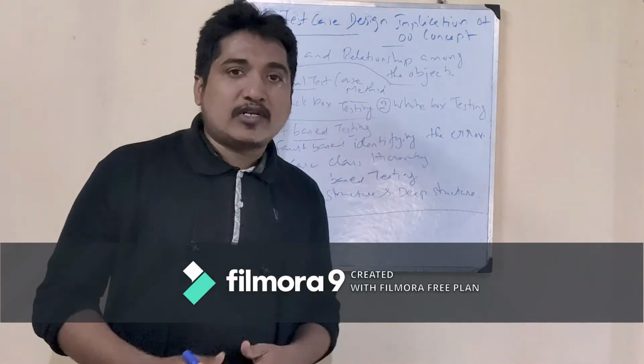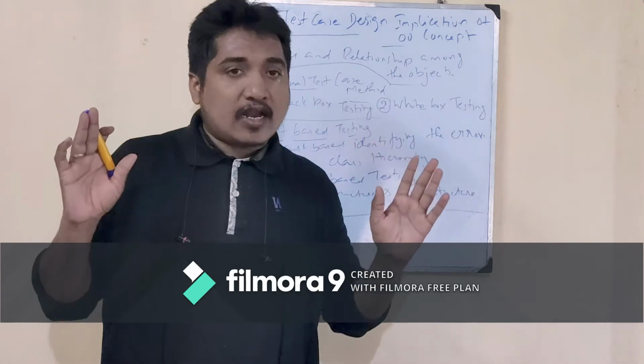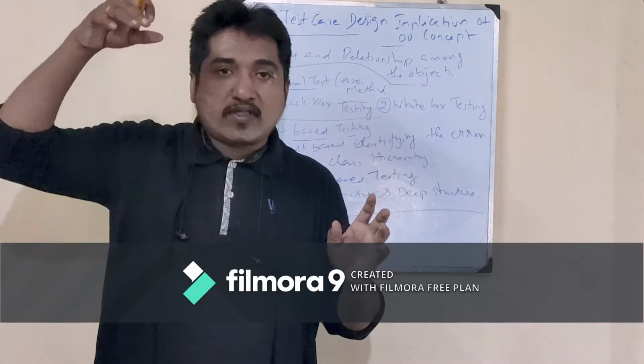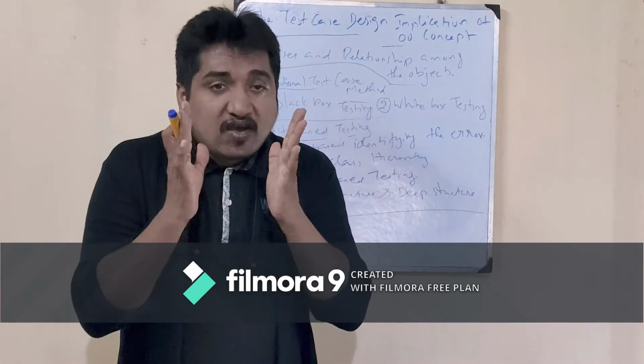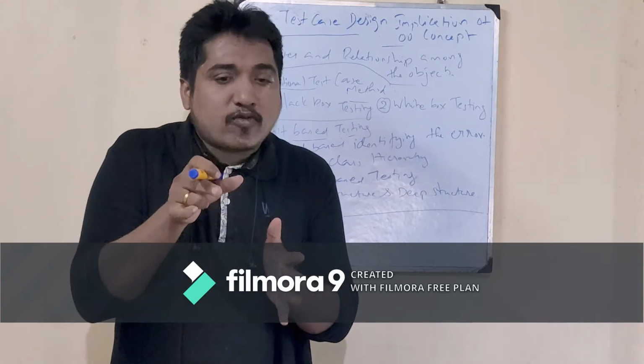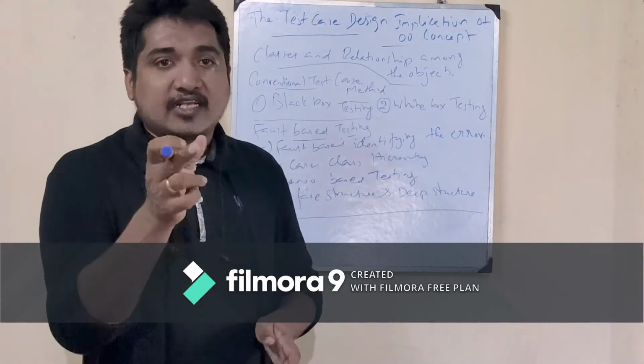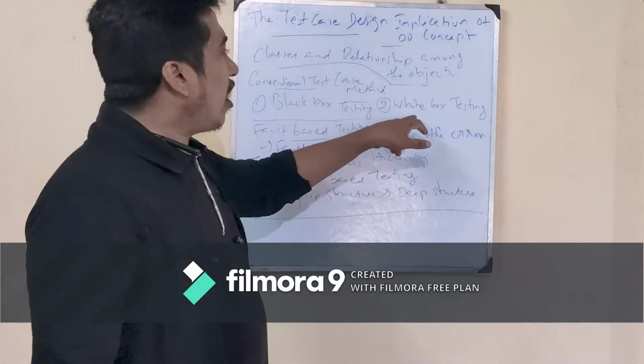And white box testing means what? It does not represent the details about the input and output. It takes that input for the process, and clearly describes the details about the processing information only. That is nothing but white box information.